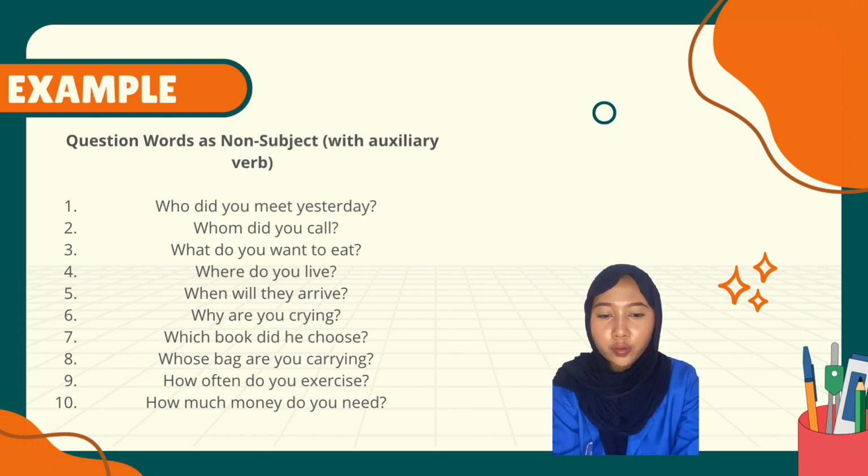6. Why are you crying? 7. Which book did he choose? 8. Whose bag are you carrying? 9. How often do you exercise? 10. How much money do you need?